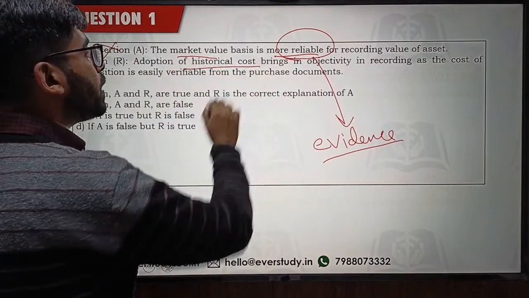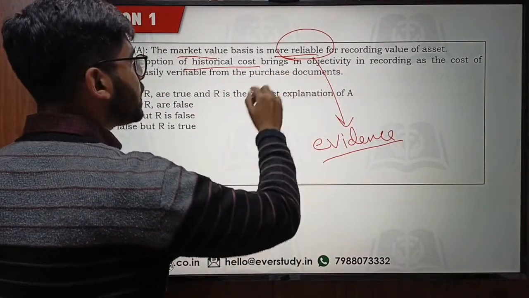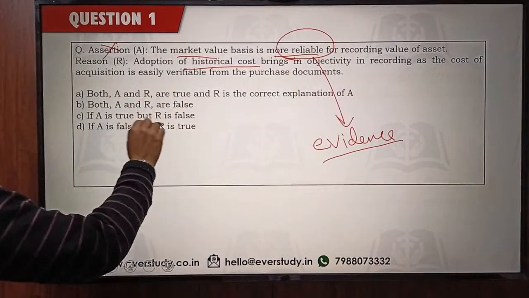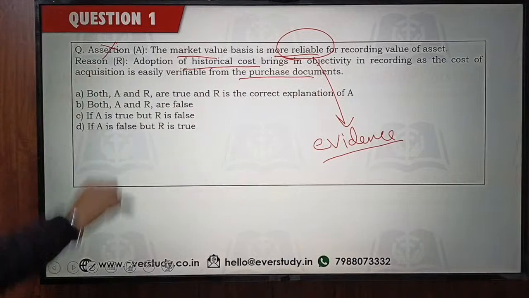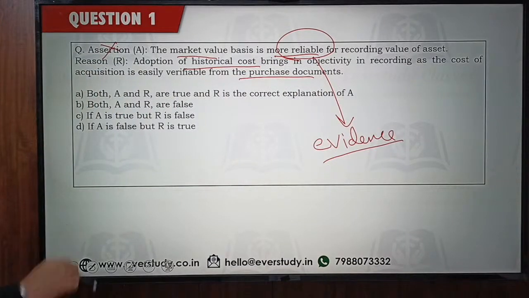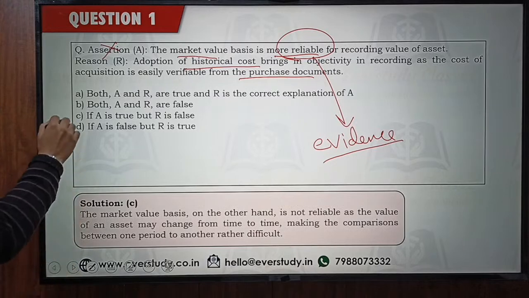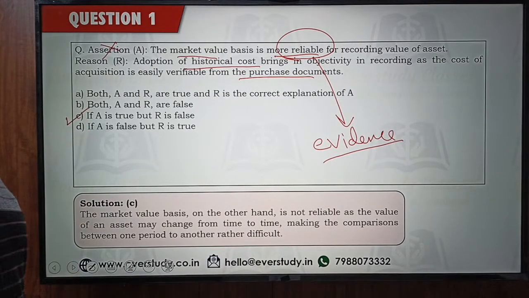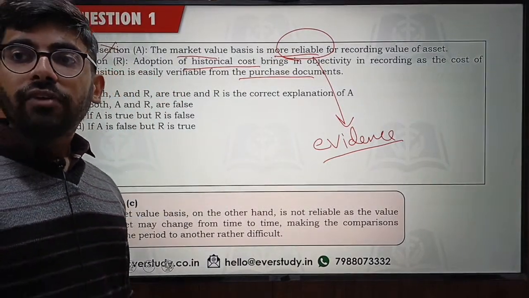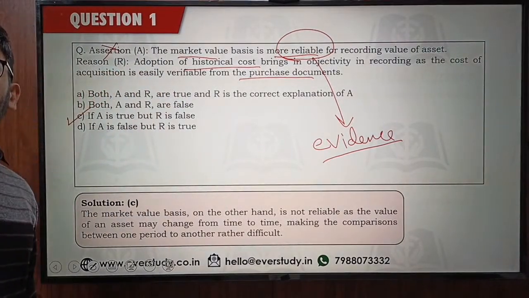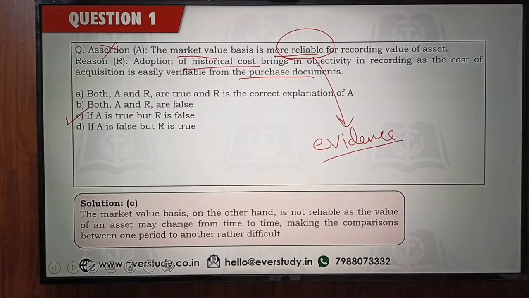Historical cost is more reliable because there is objectivity, you can rely on it, there is a proper source document, a proper voucher purchase document through which you can verify your cost. So how come the answer can be option number A? The answer is going to be option number C. You should take note of the marks that you are getting today. Yes, market fluctuates from time to time. It's not reliable, it's not objective.